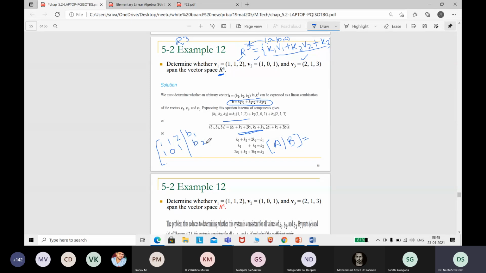It is some element in R3. We are not going to investigate b1, b2, b3.